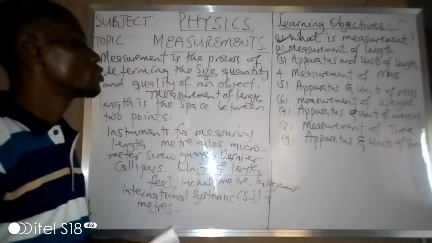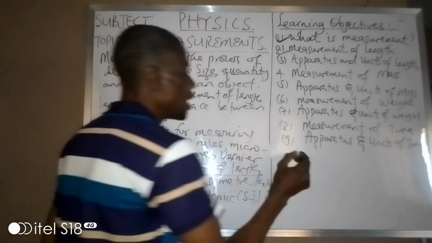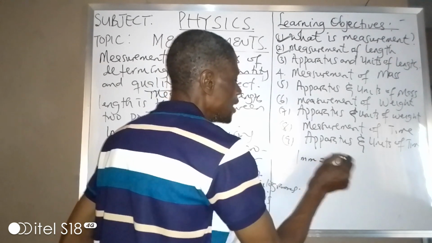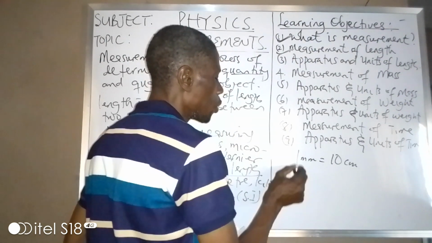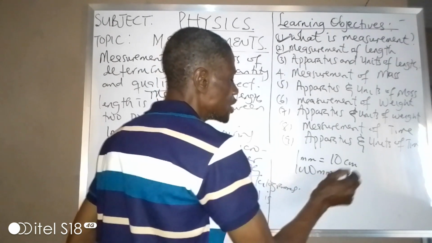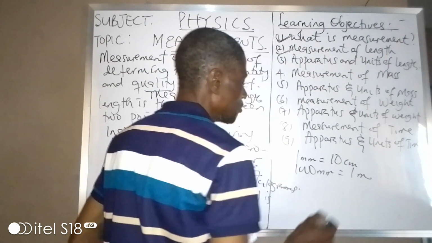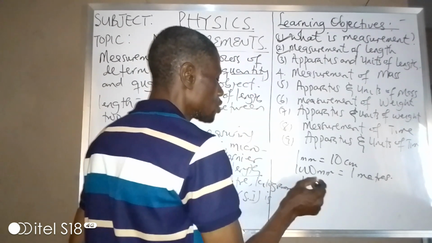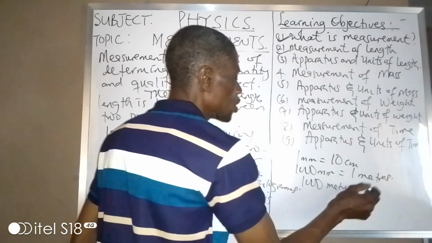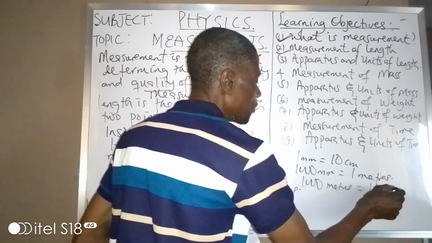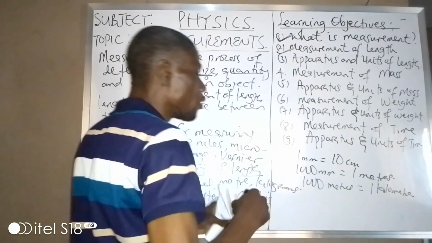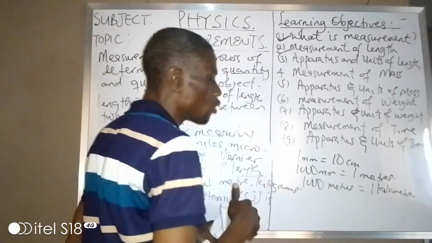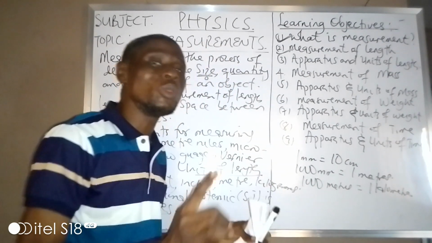Okay, so what is the relationship? In most cases, we have 1 millimeter, which is 10 centimeter. Okay, 1000 millimeter is equivalent to what? 1 meter. Also 1000 meter is equal to what? 1 kilometer. You have a whole lot of 1000 millimeter inside just 1 meter. We have a whole lot of 1000 meter inside 1 kilometer.